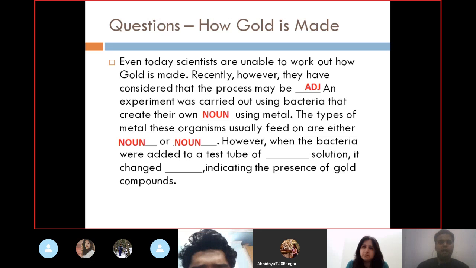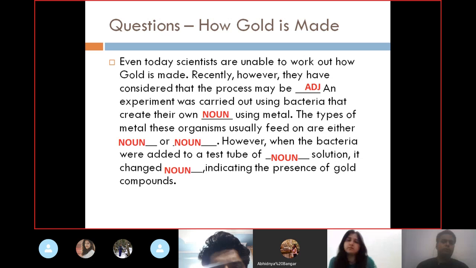However, when the bacteria were added to a test tube of dash solution, now there is again another blank space, so some solution is there. So the bacteria is added to a test tube of some solution, so it would be another noun again. It changed its something. So it can be an adverb, it can be an adjective, it can be a noun. So let's put a noun here. So probably there it could be working for us, indicating the presence of the gold compounds.